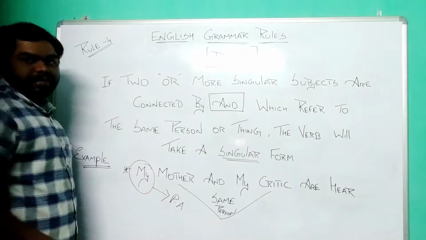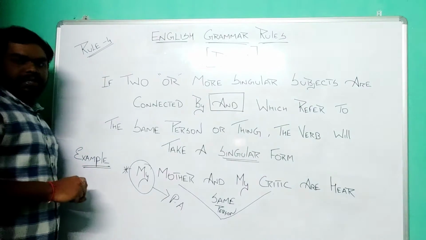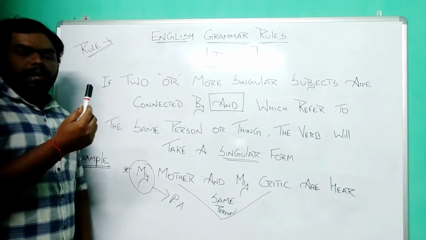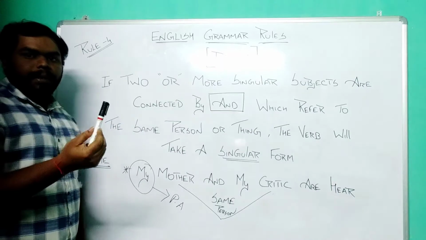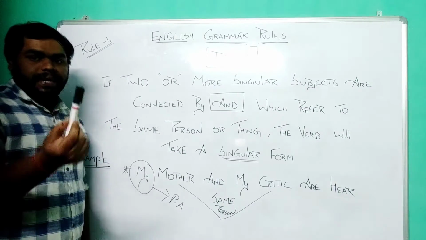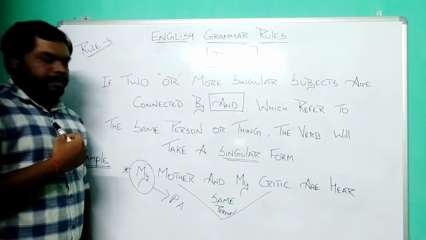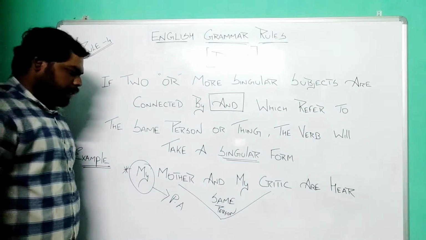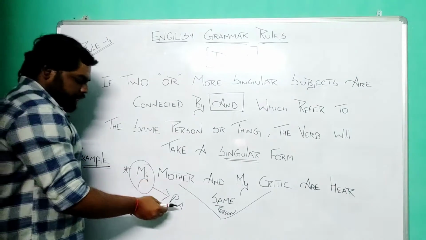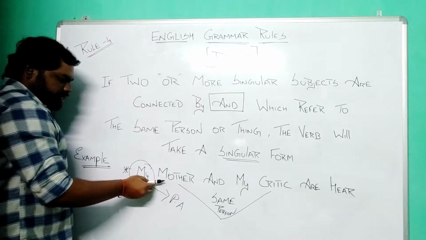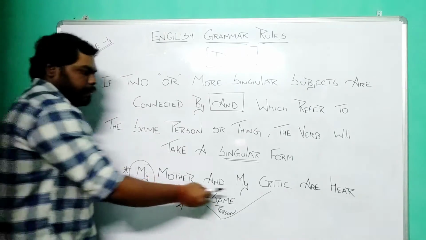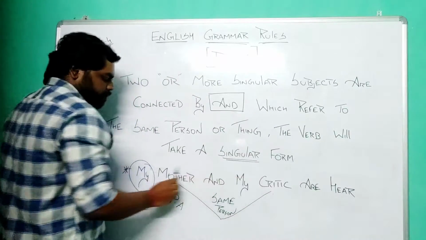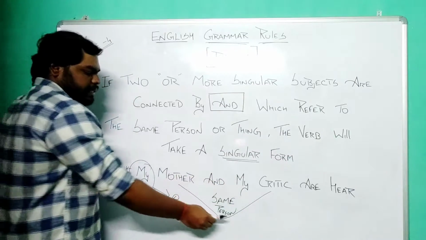Do you know what is a possessive adjective? A possessive adjective is an adjective which shows the possession of a thing or an article. For example, my pen, your pen, our pen, their car, our car. Like that. These are possessive adjectives. Right? So, here we have a hint that a possessive adjective is being used before my mother and my critic. Right? So we can definitely say that these two are indicating the same person.